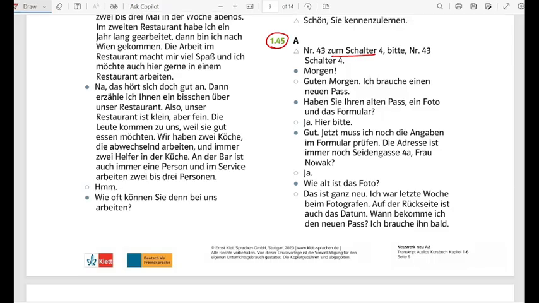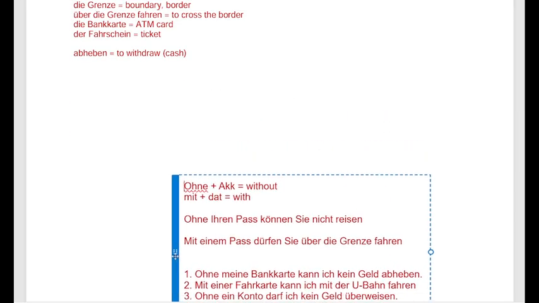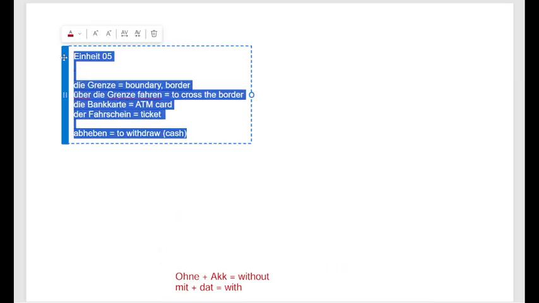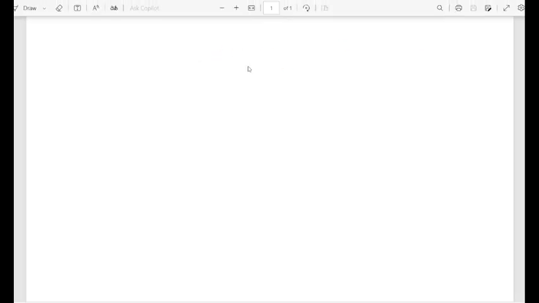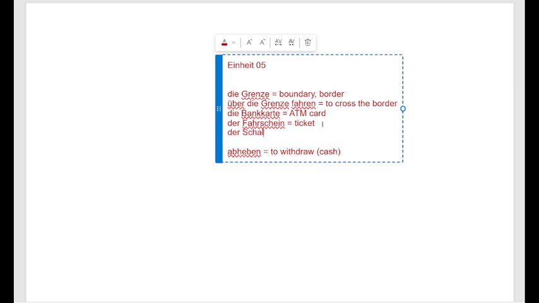Okay, now here in the sense of counter, let us write the meaning on a different sheet. So here we have der Schalter.